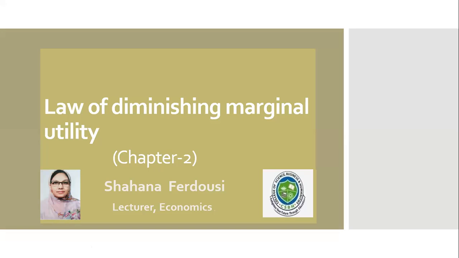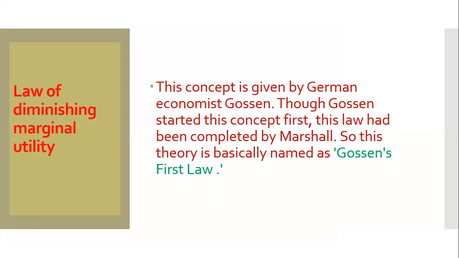Today my discussion topic is the Law of Diminishing Marginal Utility. In chapter 2, while discussing utility, this law of diminishing marginal utility is a very well-known topic in explaining consumers' behavior. This concept was given by the German economist Gossen. Though Gossen started this concept first, this law was completed by Marshall. So this theory is basically named Gossen's first law.